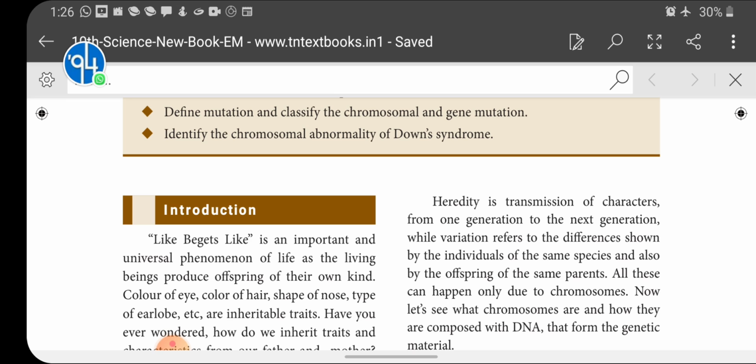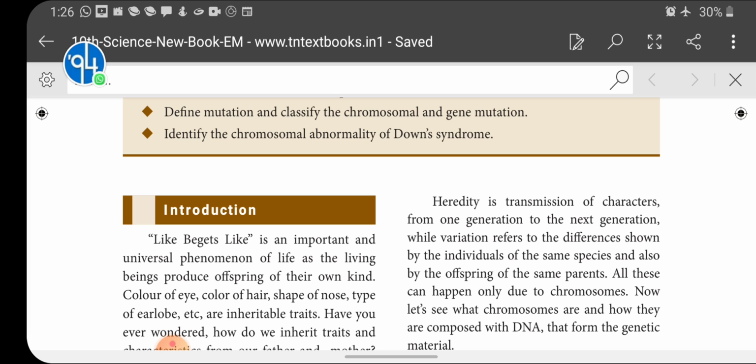Okay. As I said, before the 18th century, people were not at all familiar with genes, chromosomes, and the conduction of characters from parents to offspring. In sexually reproducing organisms, there is variation. But in asexually reproducing organisms, there is no variation. The young ones are exactly like the parents. Why?